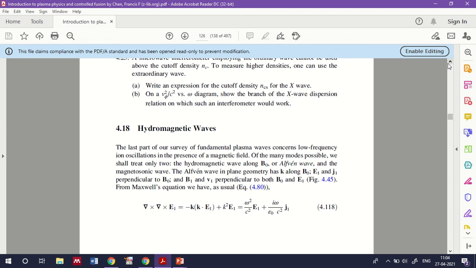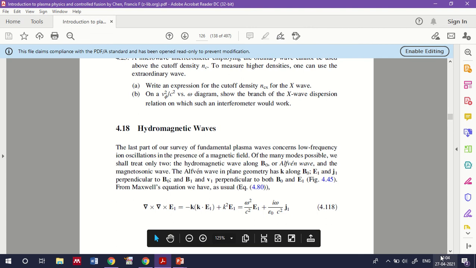And there is another wave, the magnetosonic wave, where the wave will be propagating perpendicular to the applied magnetic field. Here you can see the Alfvén wave in a plane geometry along B0. I will show the figure first.